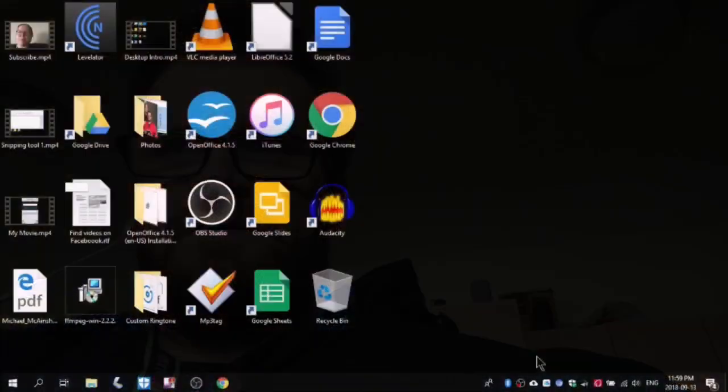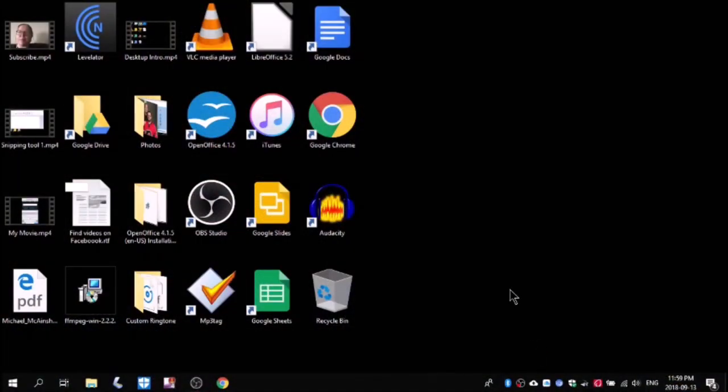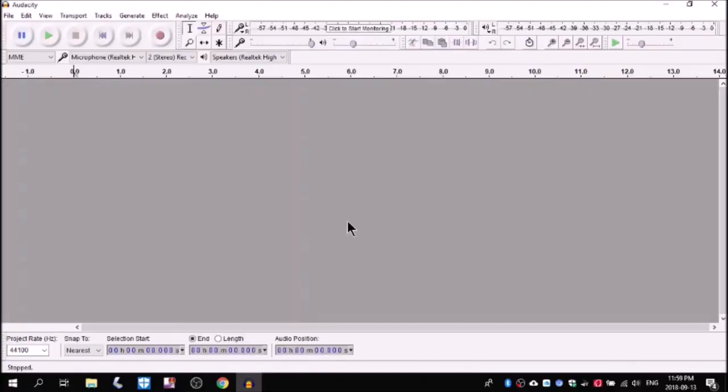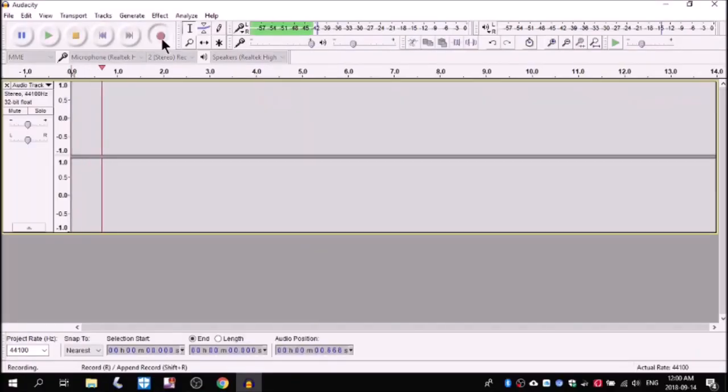Today I'm going to show you how to make a custom notification sound for your smartphone or tablet using Audacity. Let's get started. Audacity is an open source audio editing program. Double-click the icon on the desktop to open it. The program is now open.